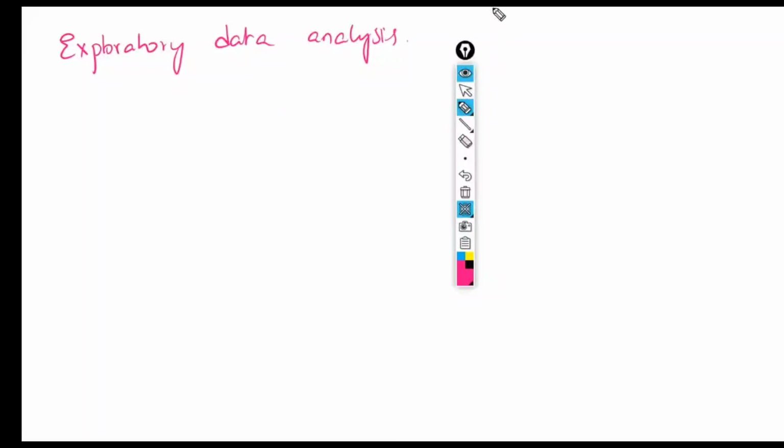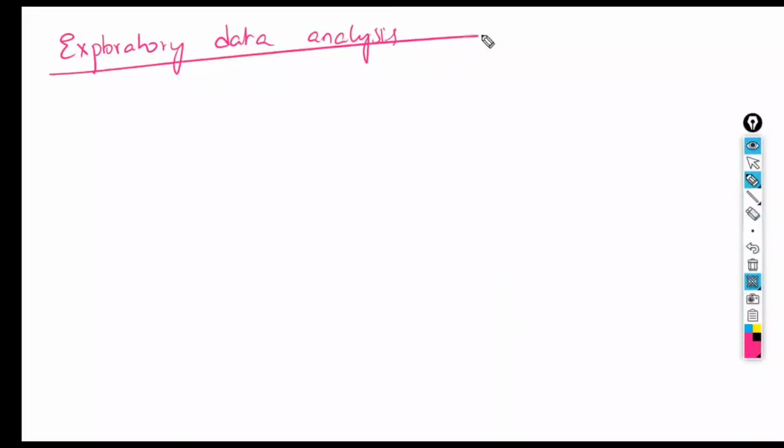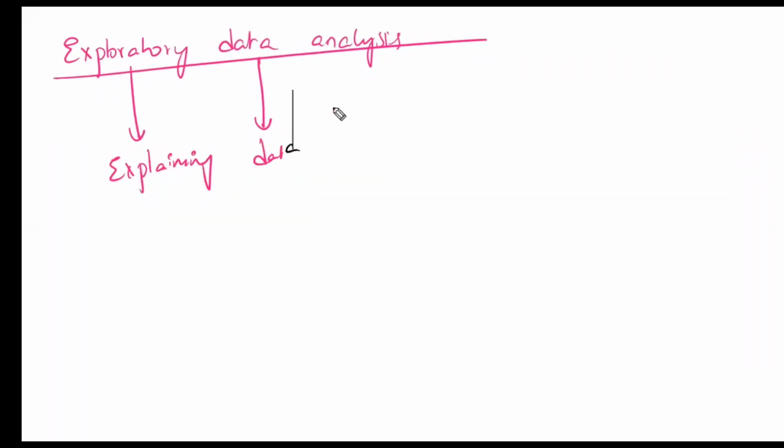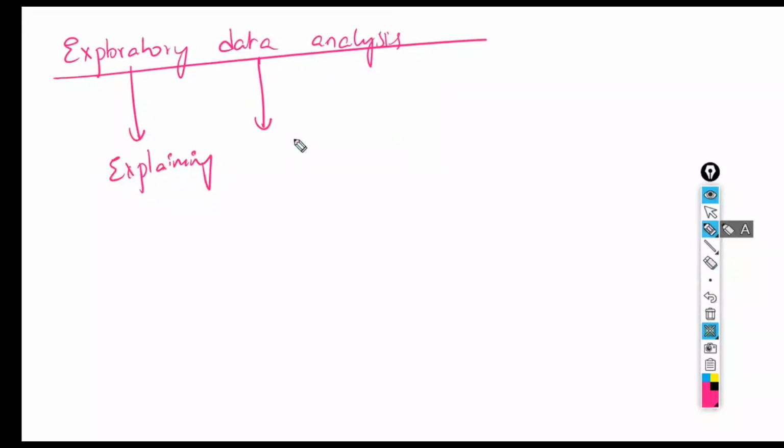Exploratory means explaining data. Analysis means clearly. Explaining the data clearly, or analyzing the data clearly. So explaining the data means explaining each and every variable.